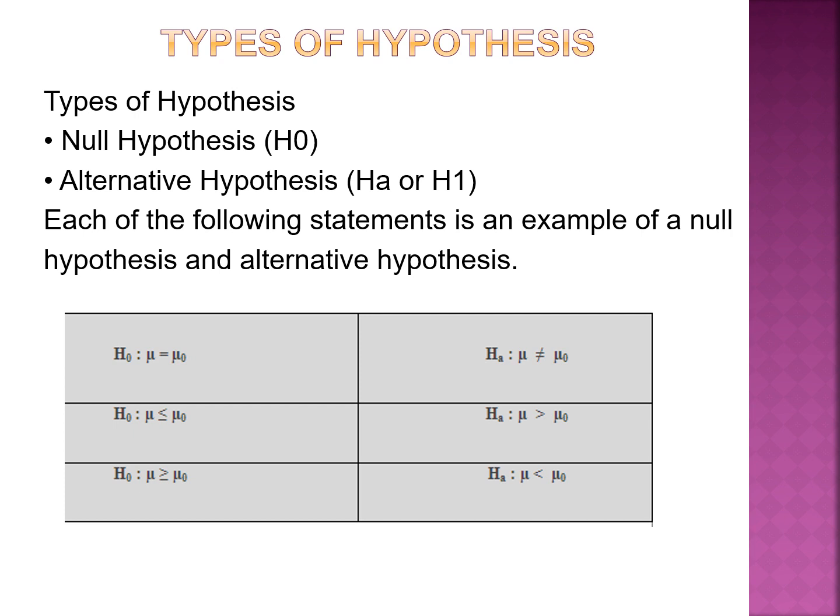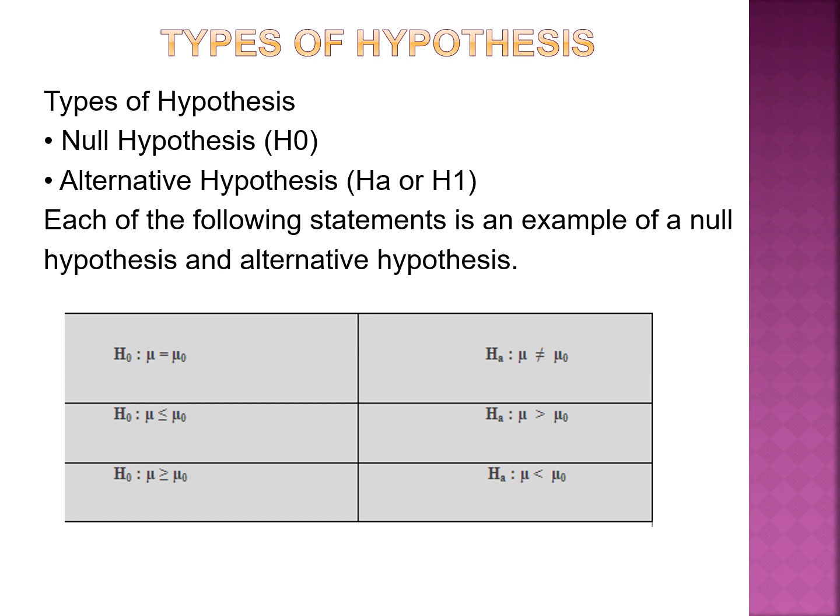We have to collect data on the height of women in the world, taking a sample of women by any of the sampling methods, and then test whether the height is 160 centimeters or not. If a height of 160 centimeters is proven, your null hypothesis is accepted. If it is not proven, your null is rejected, and automatically the alternative hypothesis is accepted.